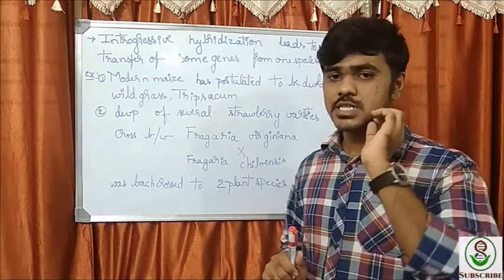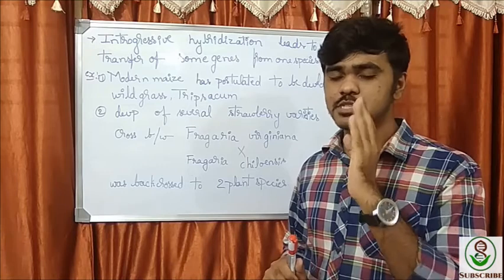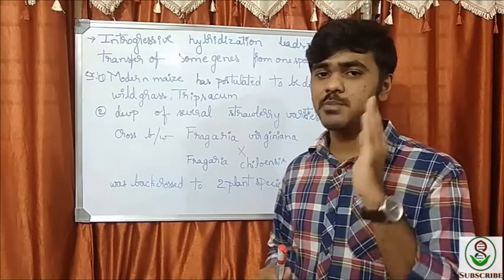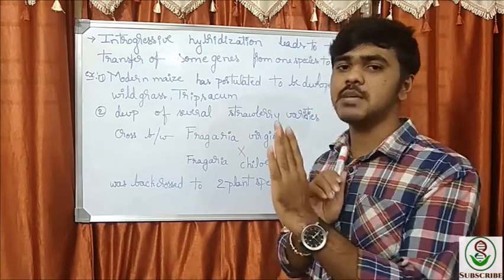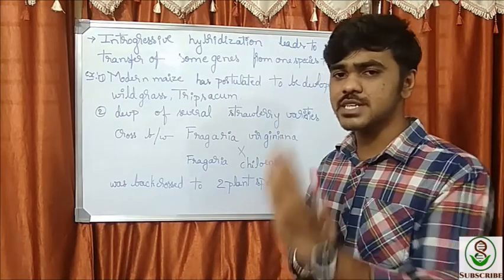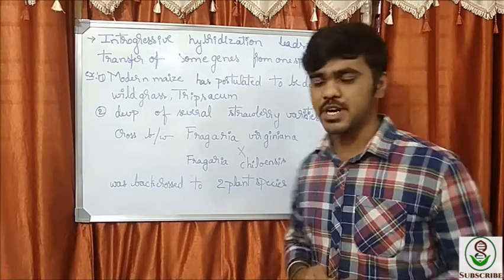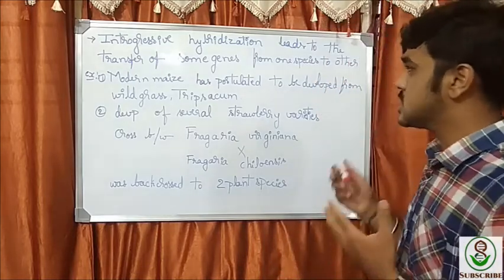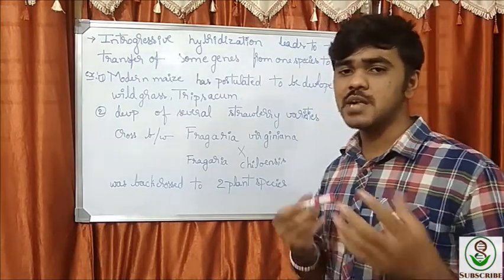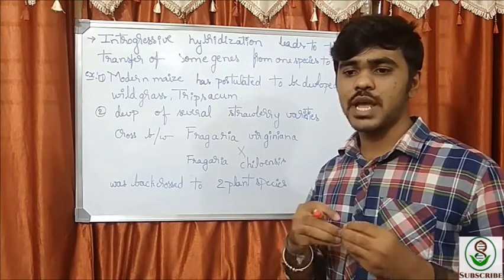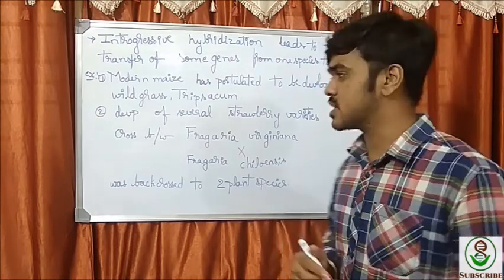That is, the introgressive hybrid, the interspecific hybridized plant, is continuously backcrossed to derive a certain character, and this is known as introgressive hybridization. This introgressive hybridization helps us to derive or extract some genes that are required for us.